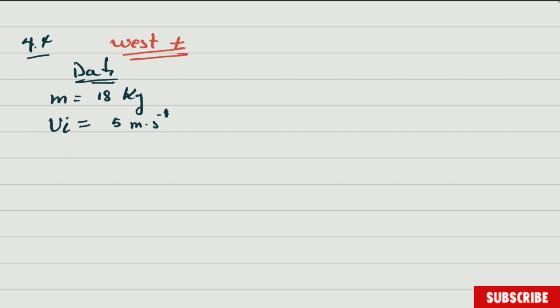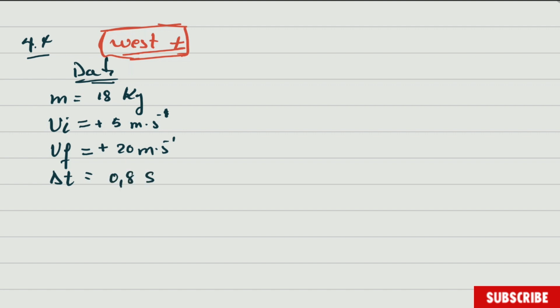Remember, you are allowed to use any direction as positive, okay? The final velocity of the trolley, we did calculate it just now, and it was 20 meters per second. Everything is to the west, so all this is going to be positive. We have the time which is given to us, and that is equal to 0.8 seconds.